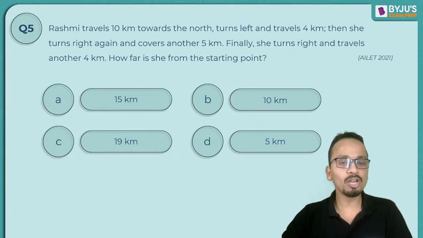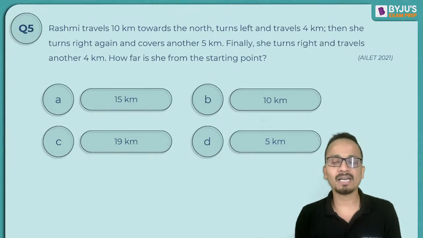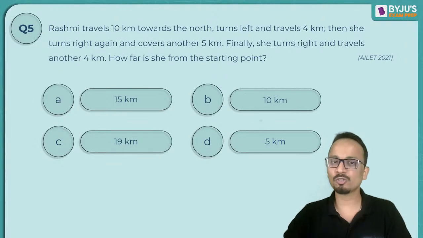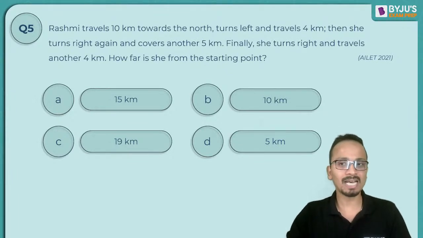Now, I hope you all are understanding the actual level of difficulty that comes in AILET. So the 4 questions that we have done, none of these questions was of more than 30 to 45 seconds. And yes, this was the actual level of difficulty. So these are all AILET 2021 questions.